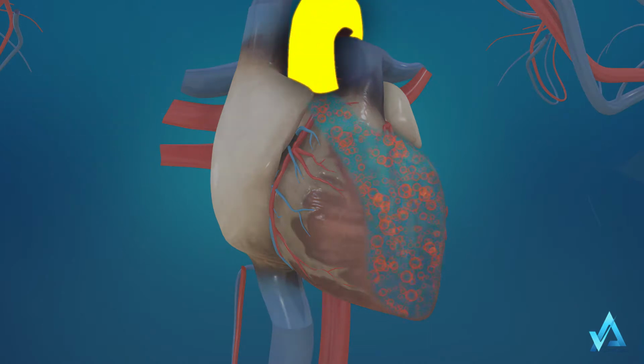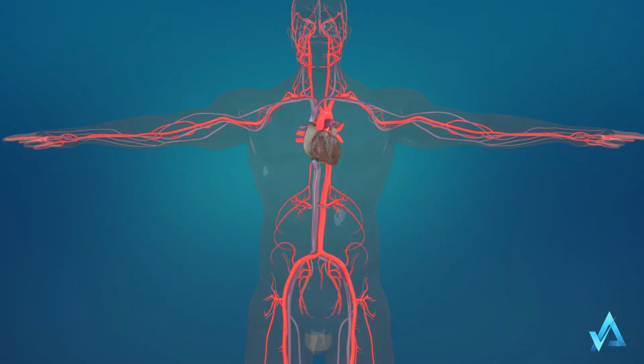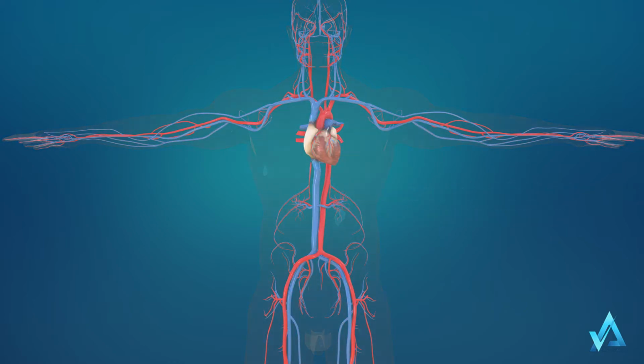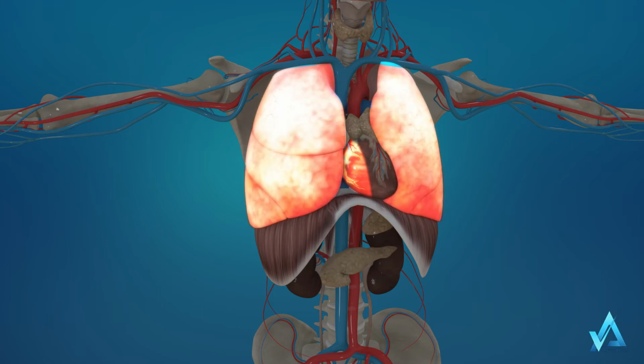The aorta pumps the oxygenated blood to all the body via branching into thousands and lakhs of arteries and smallest arterioles. The deoxygenated blood is received back to the right side of the heart and sent to lungs for purification.